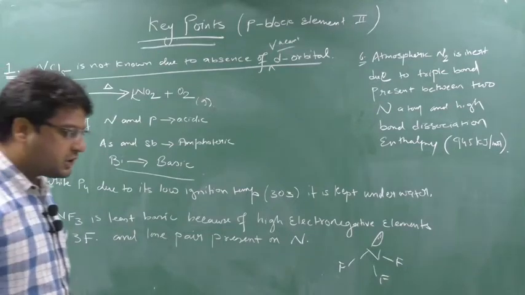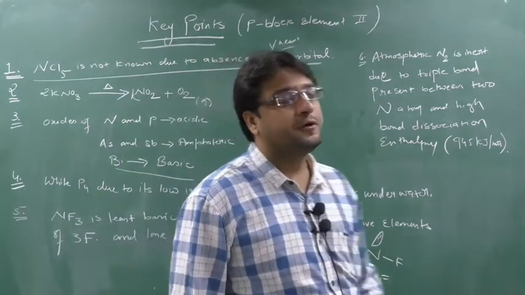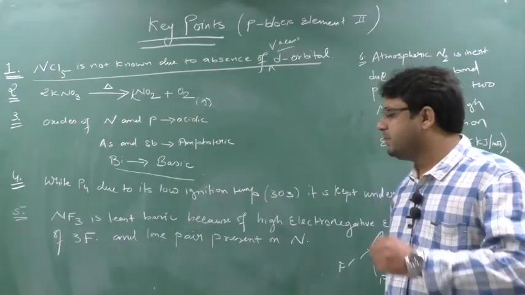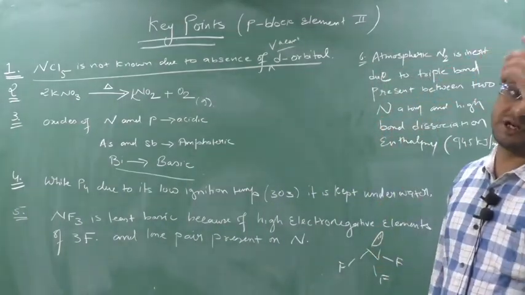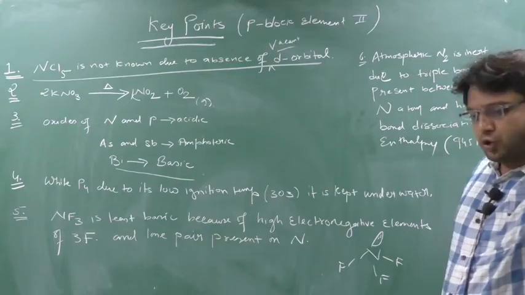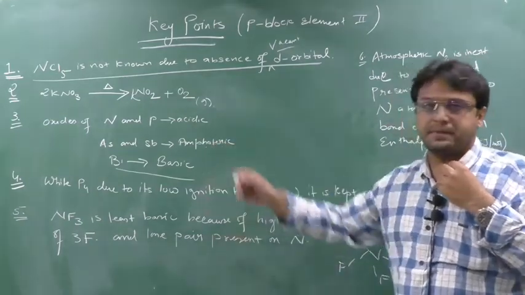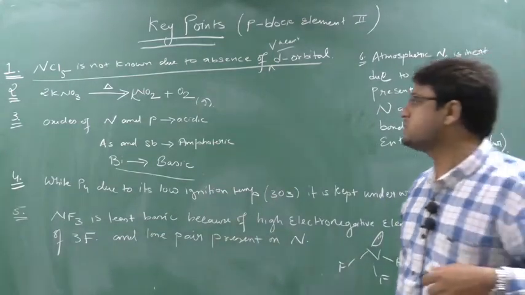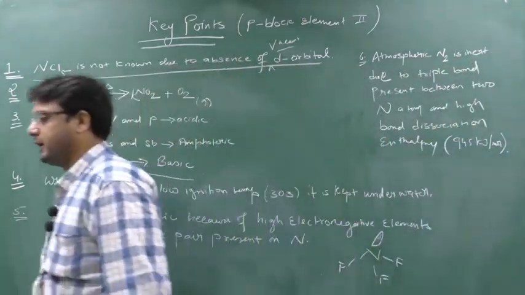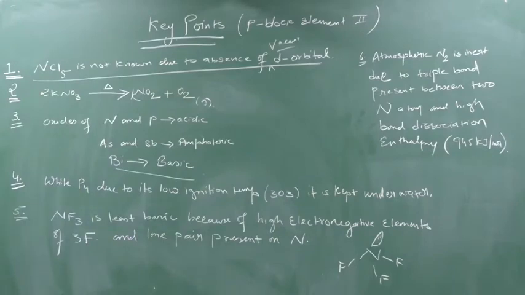Also, nitrogen is in group number 15, which means the maximum oxidation state is +5, but moving down the group, the state two units less is more stable. So Bi will only show +3 instead of +5 due to the inert pair effect. Whatever I am telling you, everything has been done.